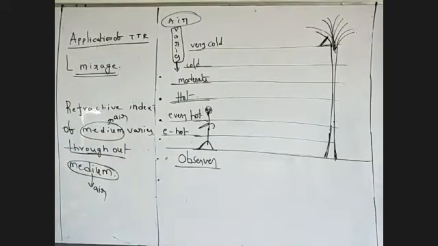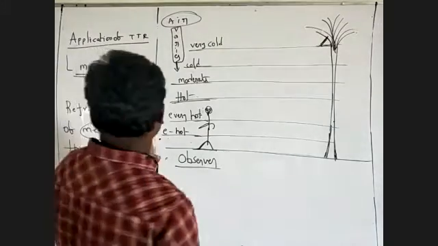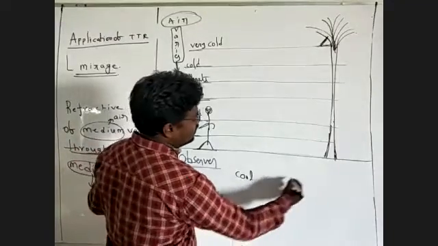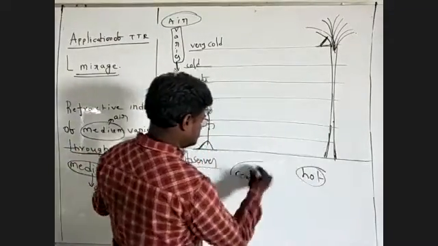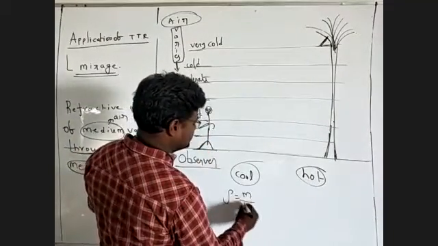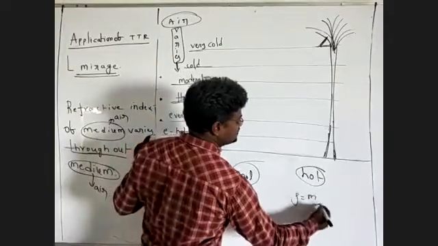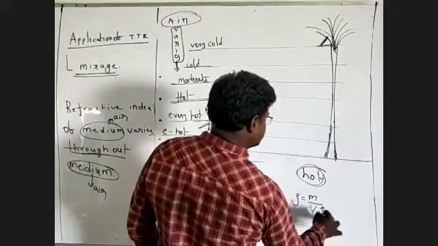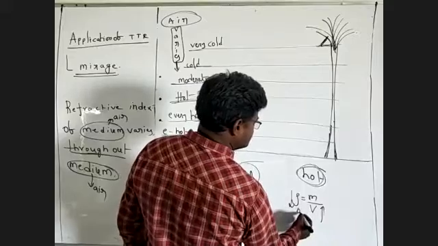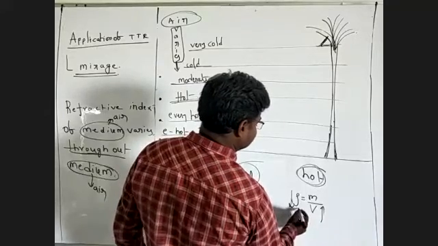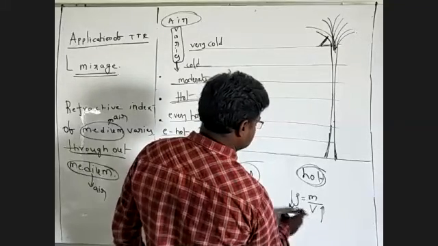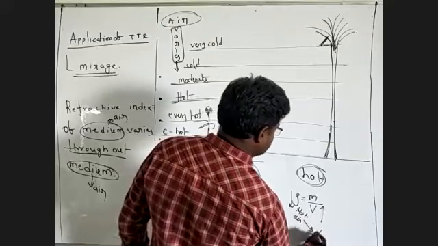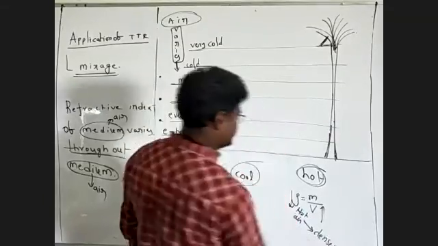Now next, cold and hot. Density is mass by volume. Hot means expansion, volume is increased, so density is less. This is the rarer medium. Hot air is taken as a rarer medium.